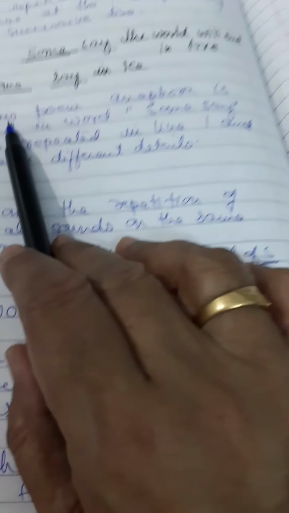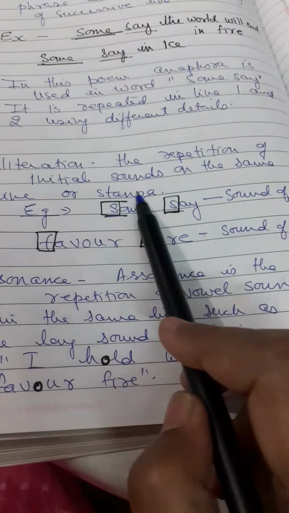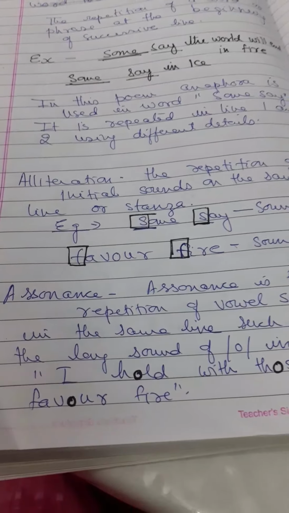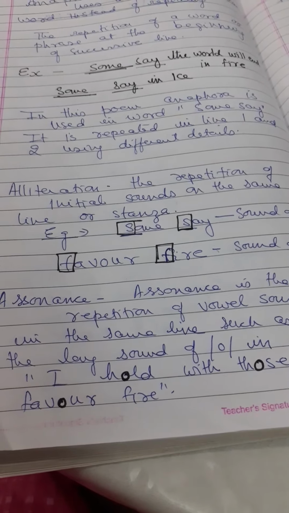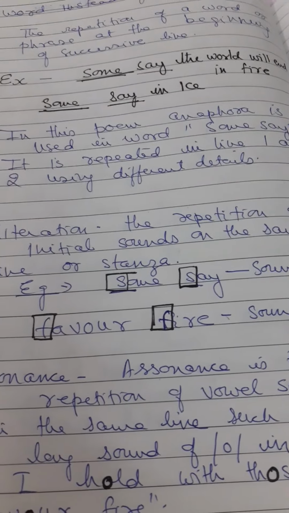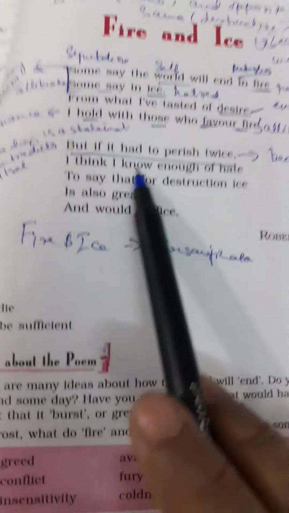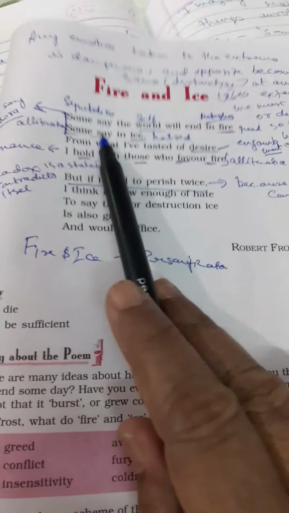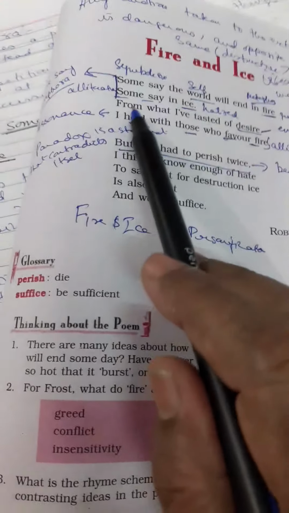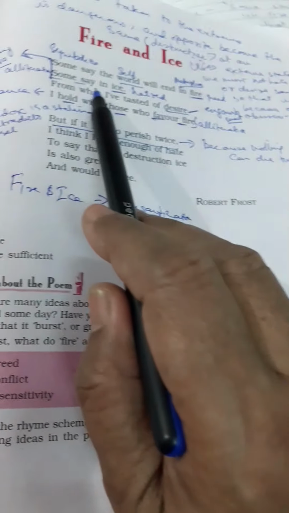The next that we come to is alliteration, the repetition of the initial sound in the same line or stanza. Alliteration is the repetition of a sound, especially the consonant sound, in the same line or the same stanza. And what is the example? If you look into the book, you will find "some say ice". Here the repetition of the consonant sound S and S in "some say" is an alliteration.